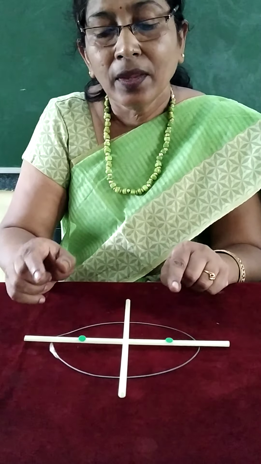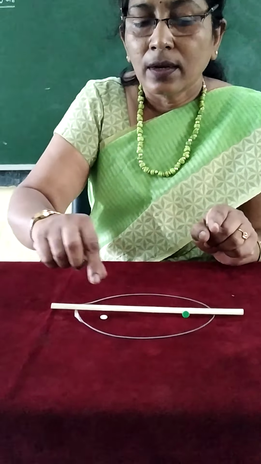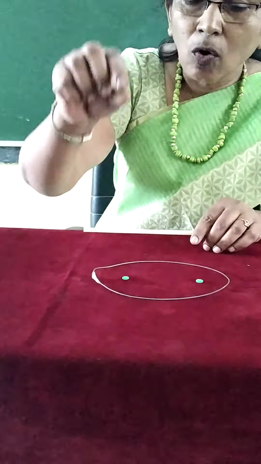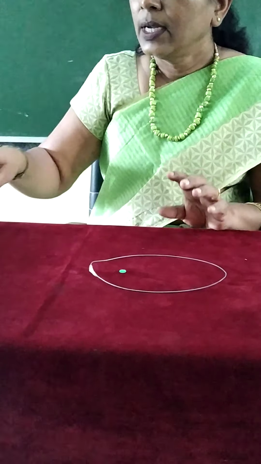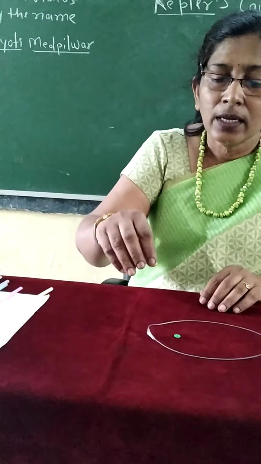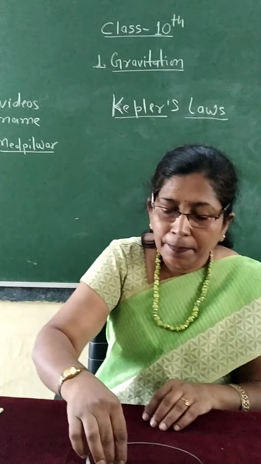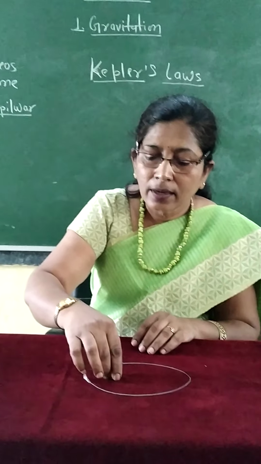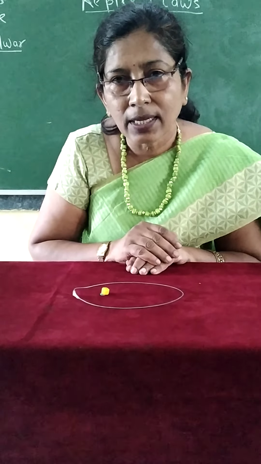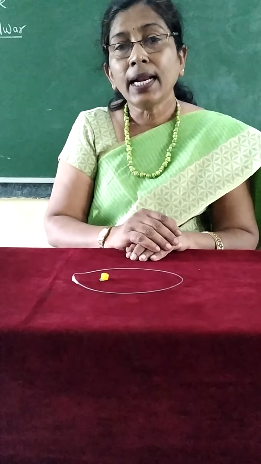Then next, this is one focus of the ellipse. And about planetary motion, when we understand, suppose I keep here a bead. Suppose that it is the sun. What does that mean?